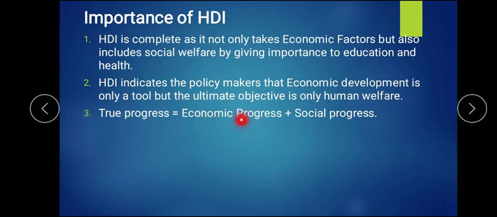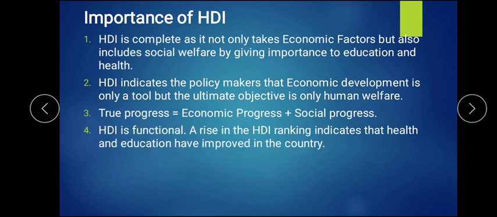True progress can be attained with economic progress plus social progress. So if economically, that is financially, progress is there, but as well as financially you find that human development is also there, that is education and health. So wealth plus education plus health gives you true progress. Then after, it is a functional.